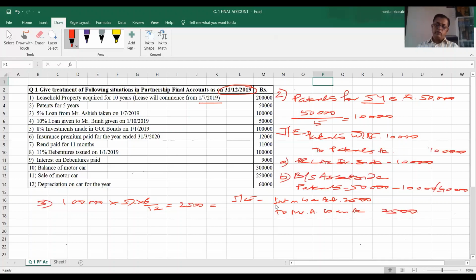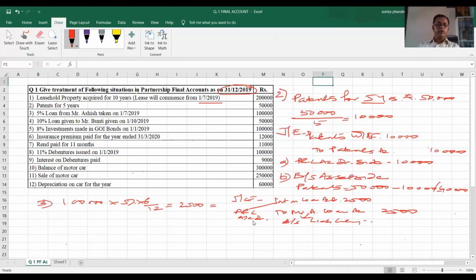The two effects will be: one on the profit and loss account debit side, and the other on the balance sheet liability side. In this way, two effects will be there.